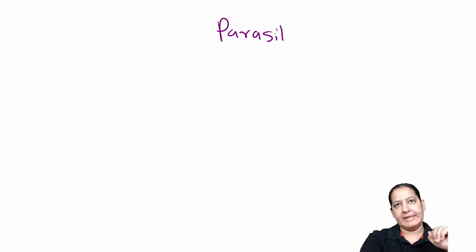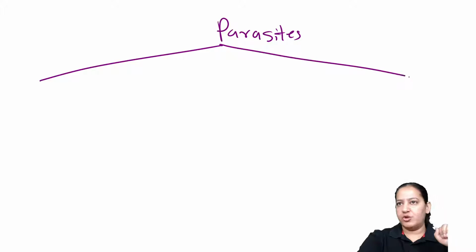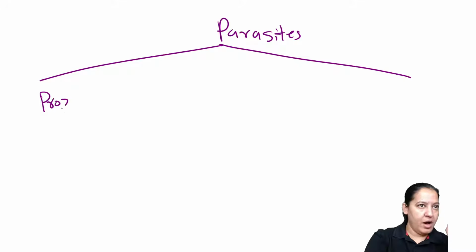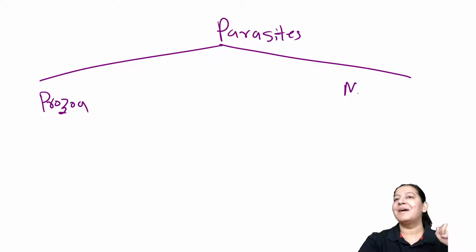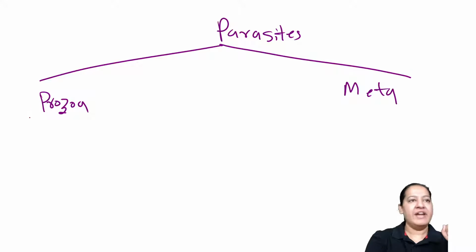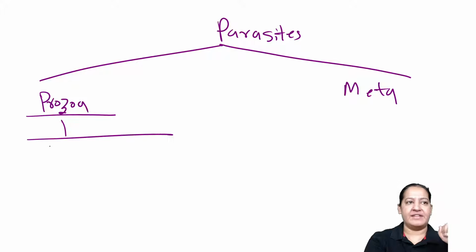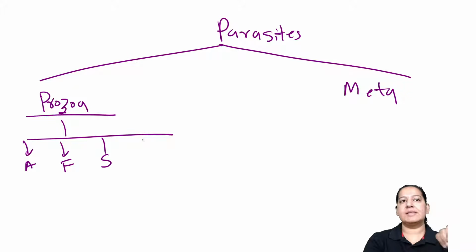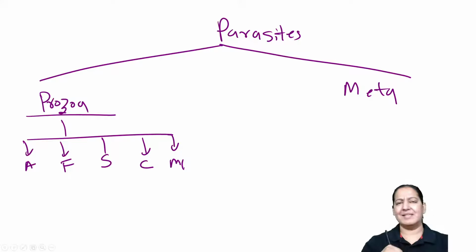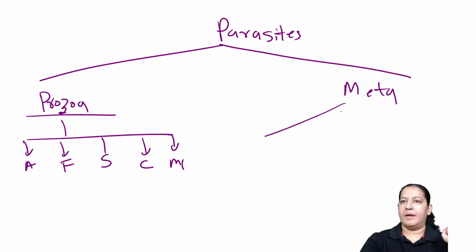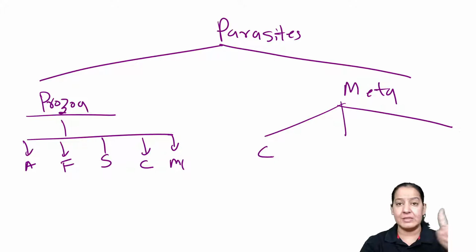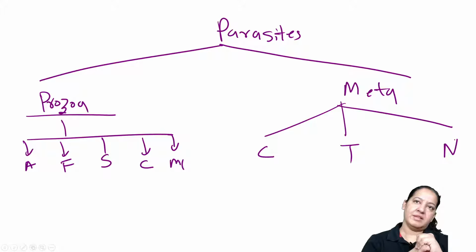Parasites are divided into two categories: the Protozoa and the Metazoa. We divide the Protozoa into 5 categories: the amoebas, the flagellates, the sporozoans, the ciliates, and the microsporidia. There are many parasites inside them, I'm not enumerating all. Metazoa we divide into 3 categories: the cestodes, the trematodes, and the nematodes. You know that.